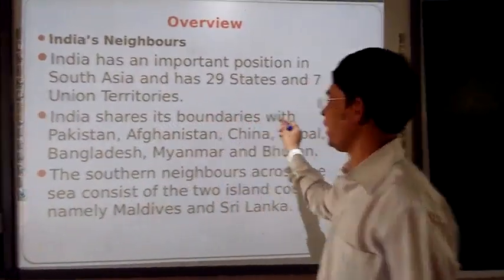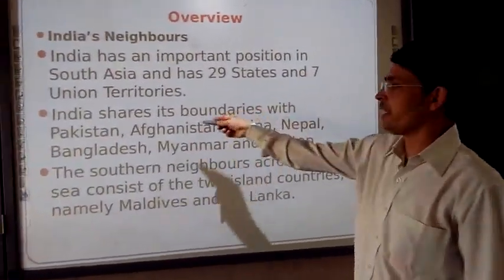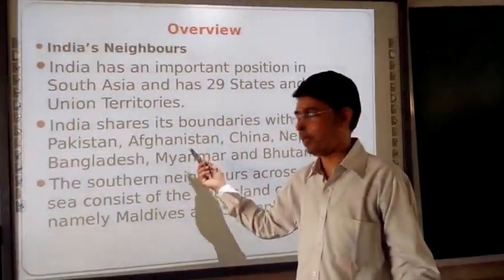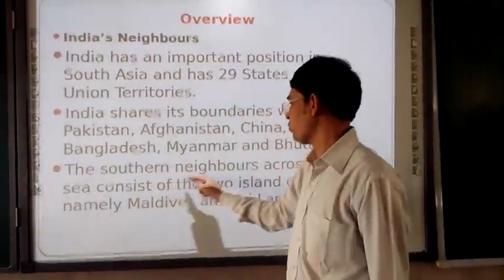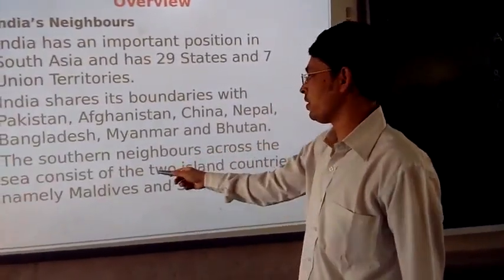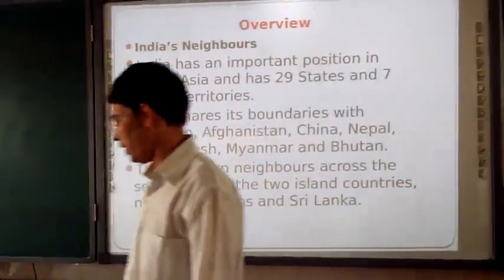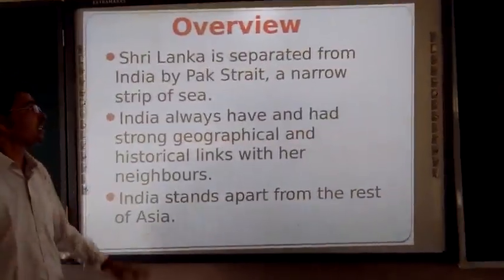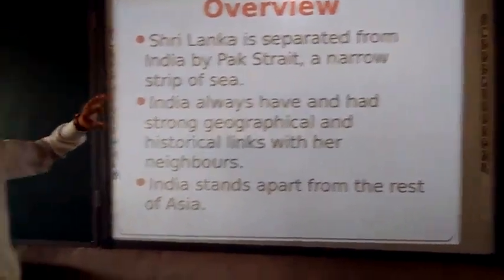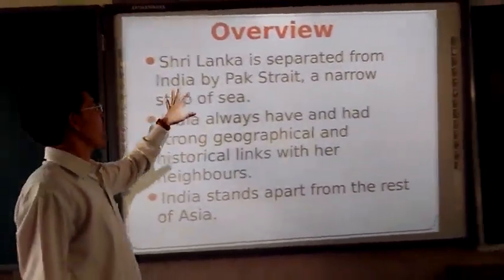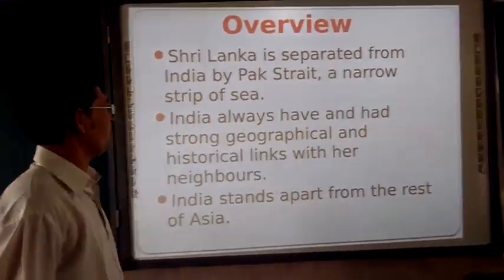India shares its boundary with these 7 countries. Already I explained to you. Then the next point, the southern neighbors across the sea consist of 2 islands. They are Maldives and Sri Lanka. Sri Lanka is separated from India by the Palk Strait, a narrow strip of sea.